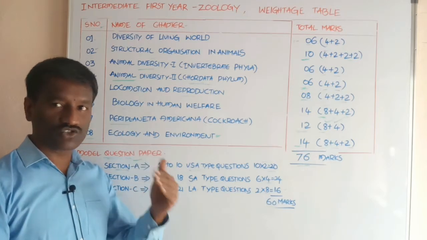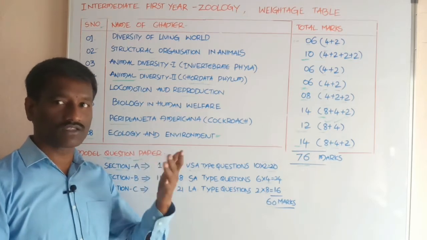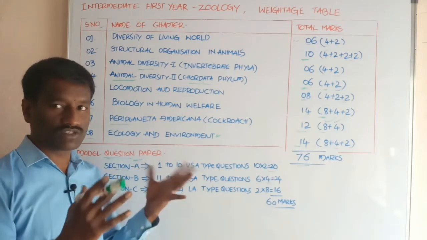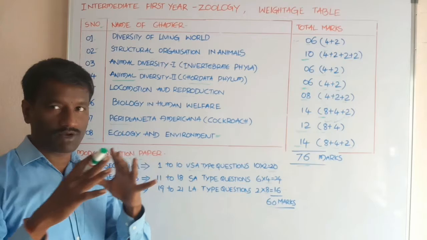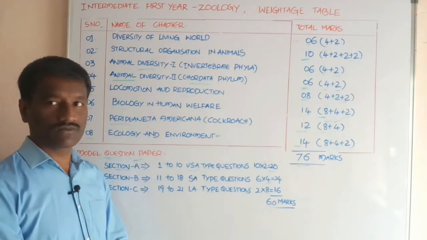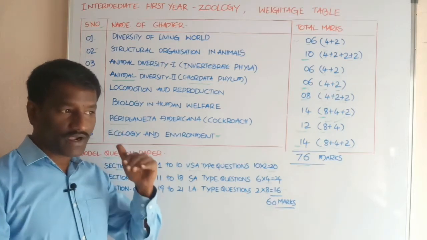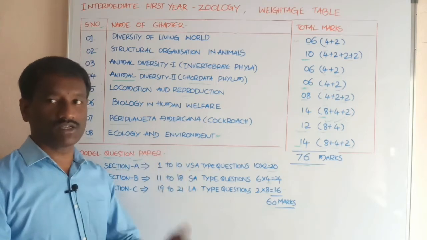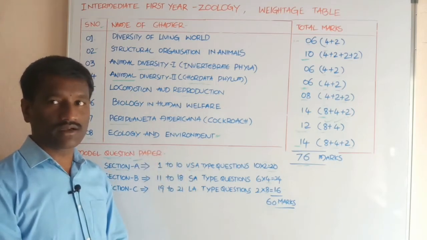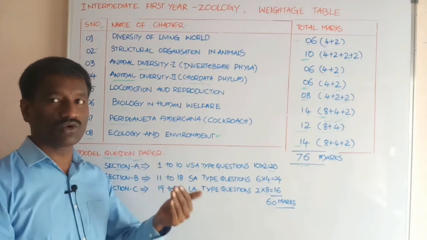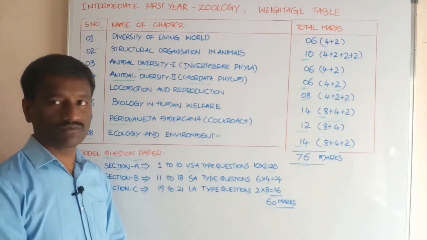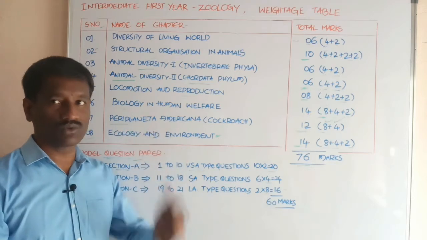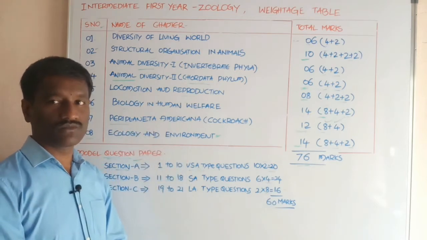Cellular level, tissue level, organ system level like that. And the symmetry, different types of symmetry shown by the animals. And different types of coeloms present in the animals like acoelom, pseudocoelom, eucoelom. Based on this, animals are differentiated into types.